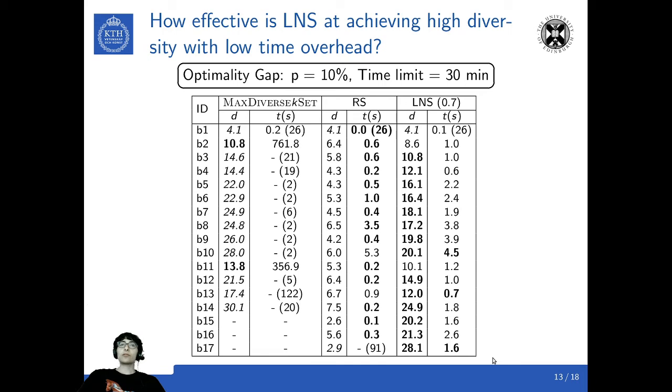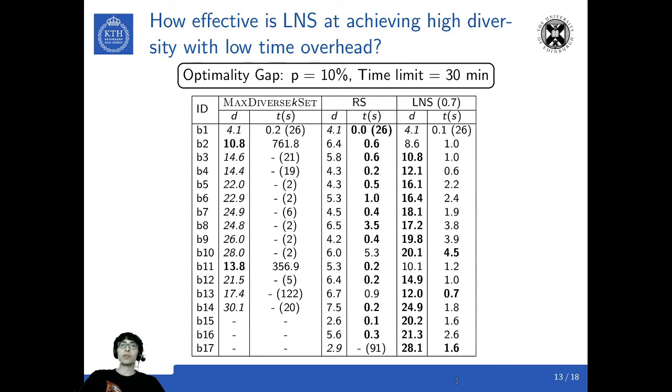Our second question to address is how effective is LNS at achieving high diversity with low time overhead. Here we compare three algorithms: incremental max diverse k-set algorithm, random search, and our approach, large neighborhood search with a relaxed rate of 70%. For each of the algorithms, we show the pairwise distance d and the time in seconds it takes for generating 200 variants. The values in bold correspond to the best values, namely the highest pairwise distance and the minimum time t.